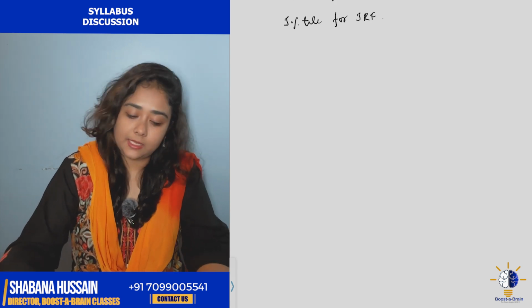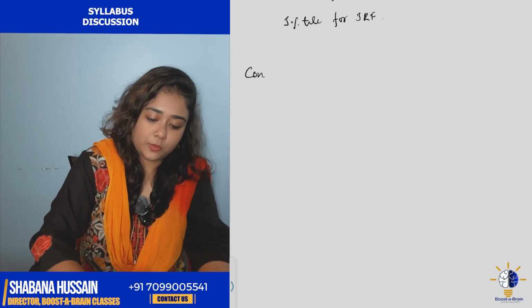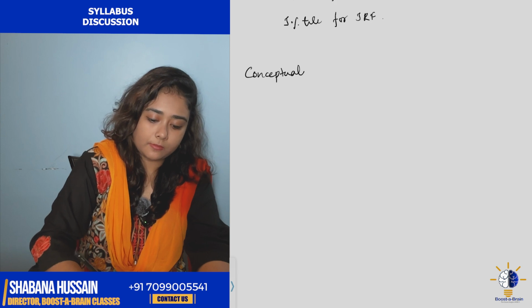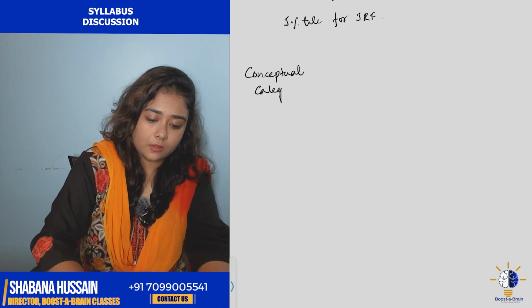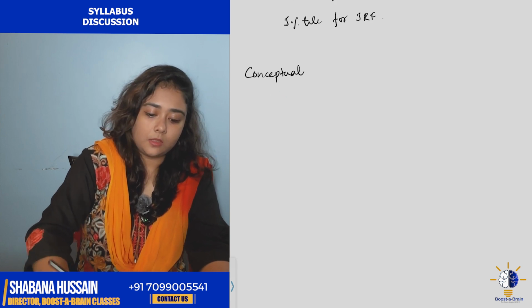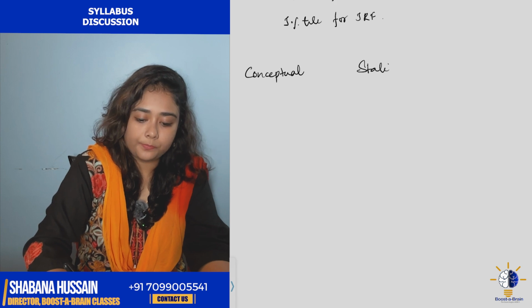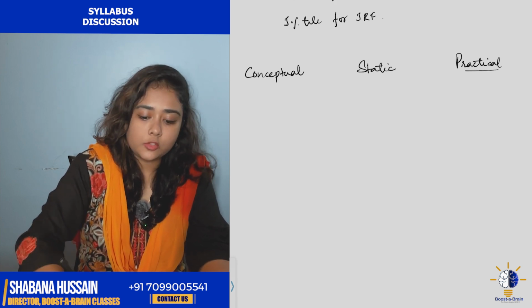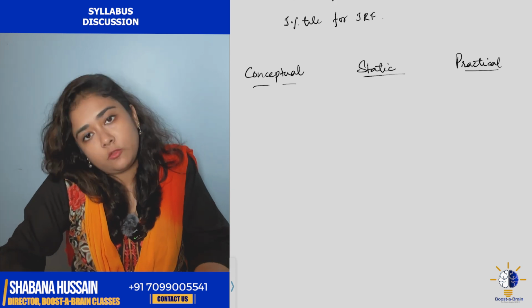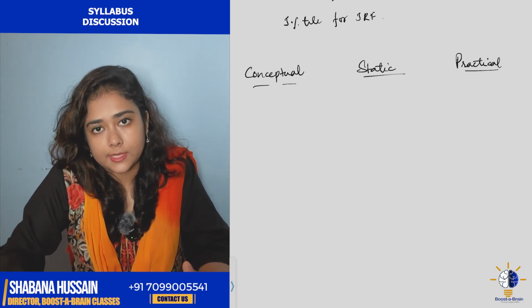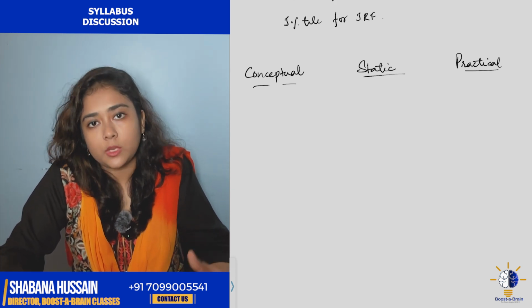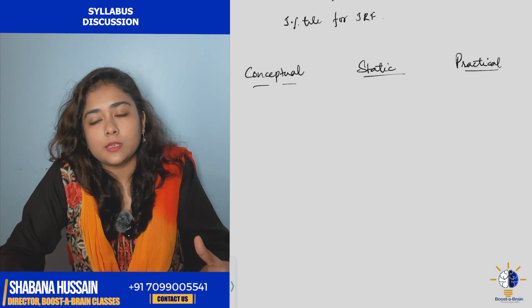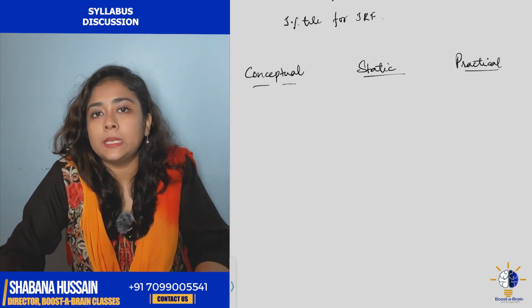So these 3 categories are the conceptual category, the static category and the practical category. In the conceptual category, we have very conceptual units. When I mean conceptual or concepts, it simply means very in-depth questioning.